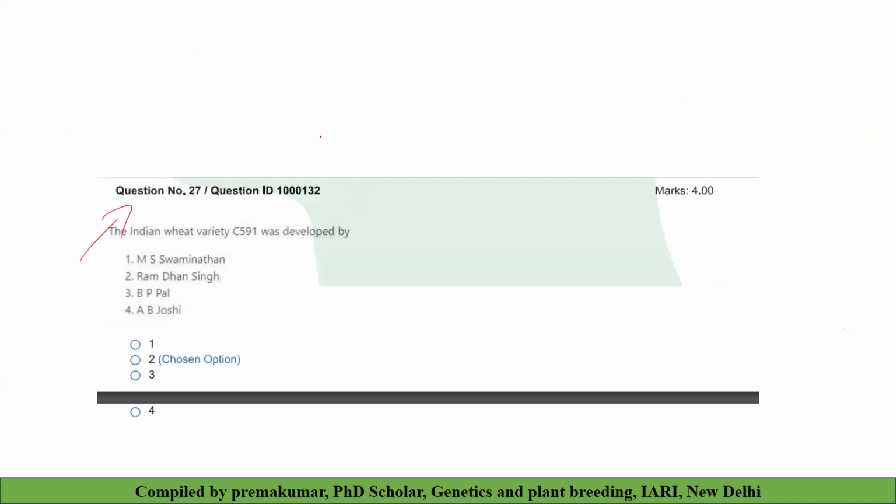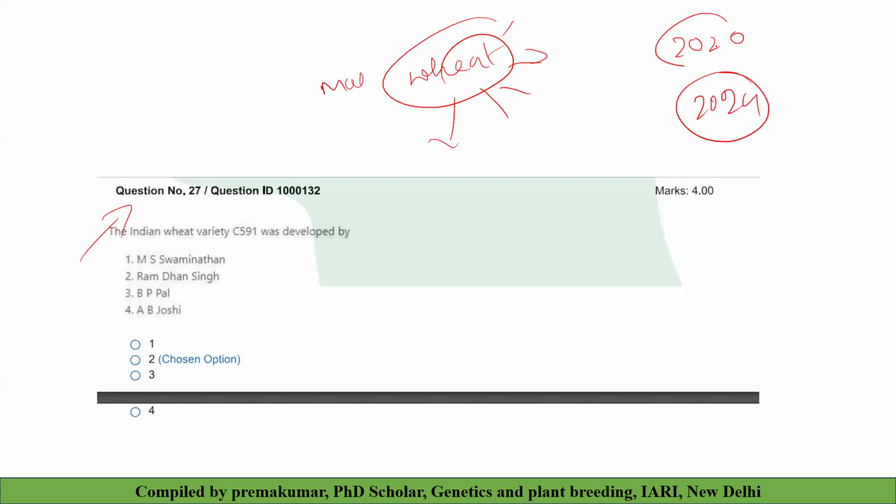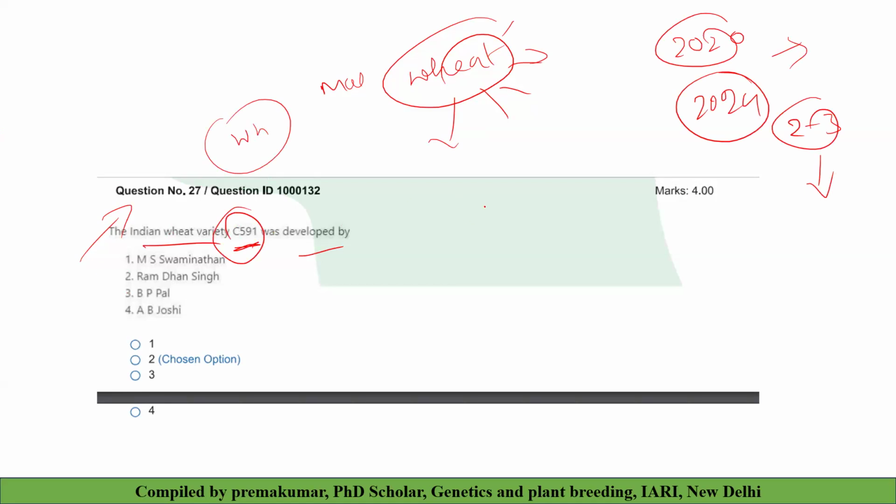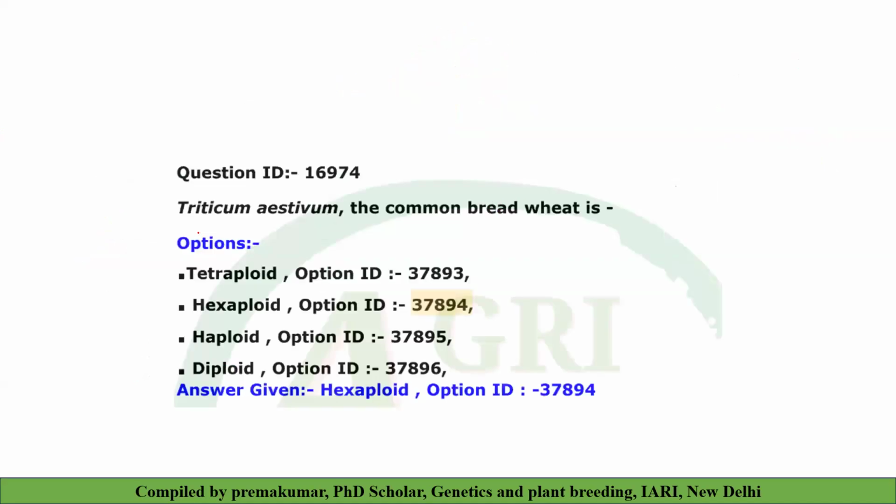Before going to that, we have many questions from wheat, and most of the questions in the exams, like from 2020 to 24, are from wheat. At least you can expect 2 to 3 questions in every exam, because wheat is our staple crop of northern India. An Indian wheat variety CV591 was developed, I think in 2023, by Ram Dhan Singh.